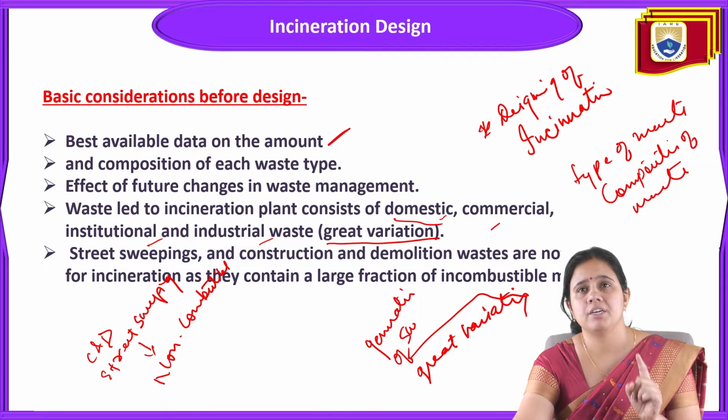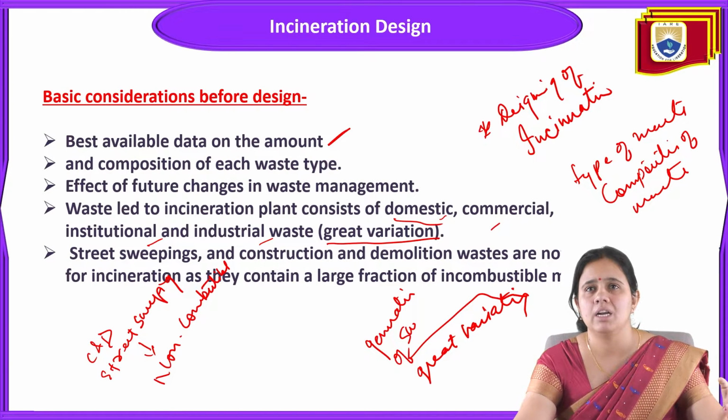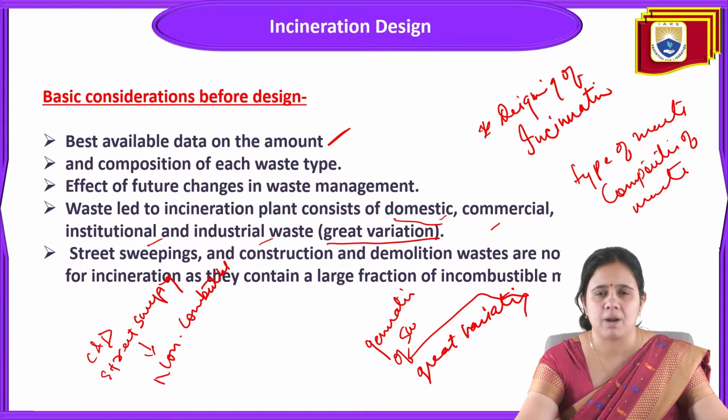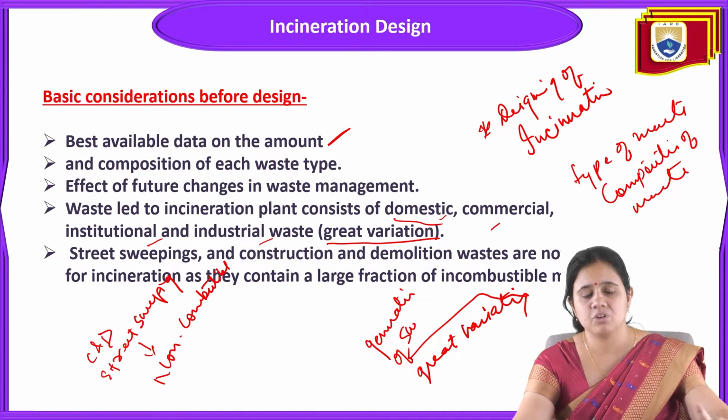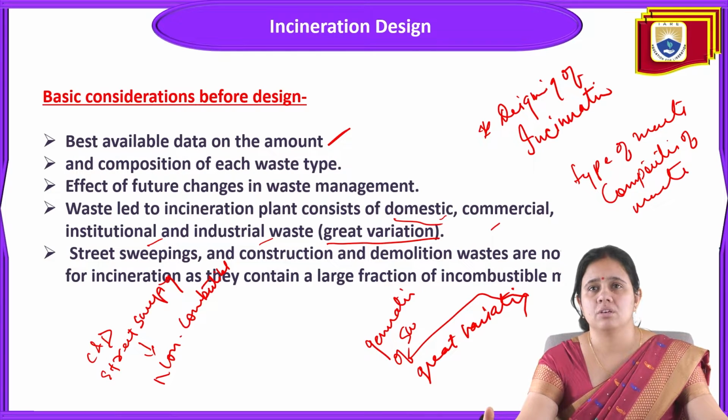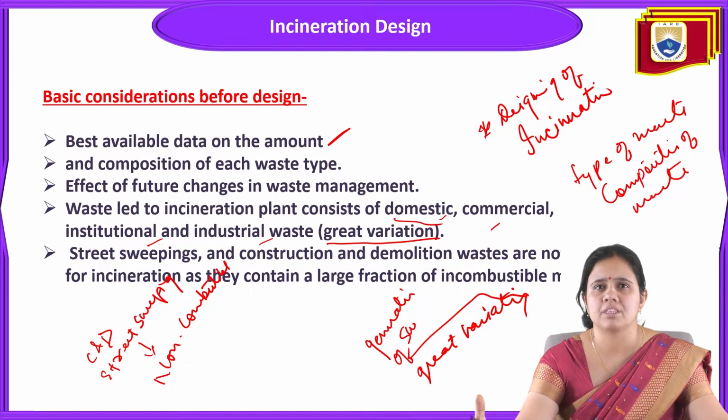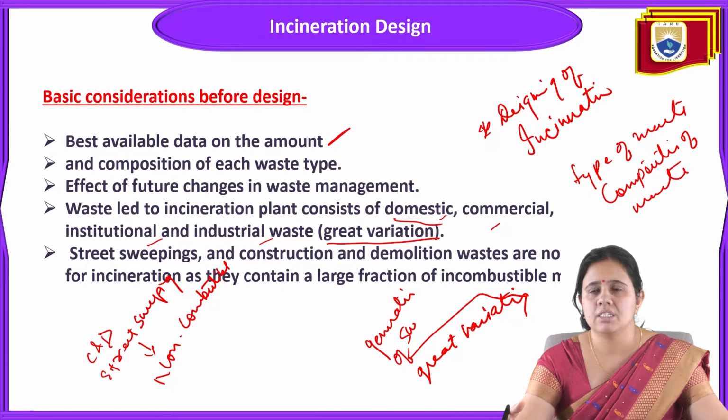So these are the important points that should be kept in mind while designing an incinerator plant. First of all, what amount of waste is generated, and the type of waste that is generated from that place, and the characteristics and composition of the waste, and what the effects of future change in waste composition are. Waste led to the incineration plant consists of domestic, commercial, institutional, industrial waste, means a great variation of waste is there.